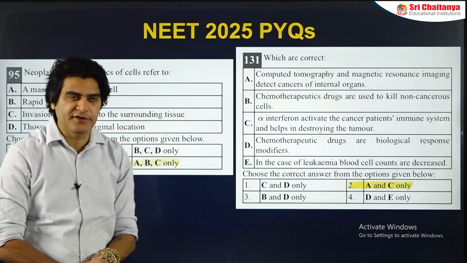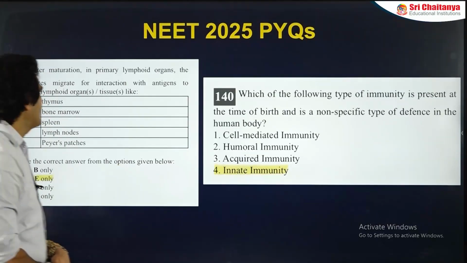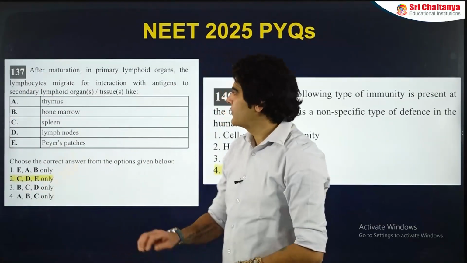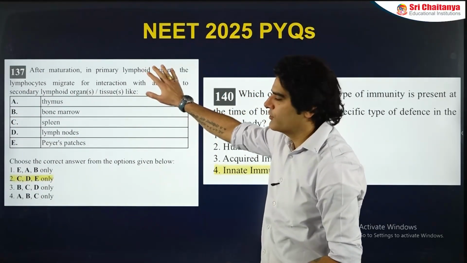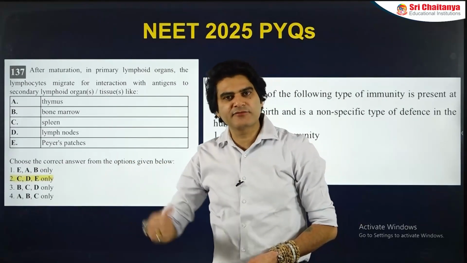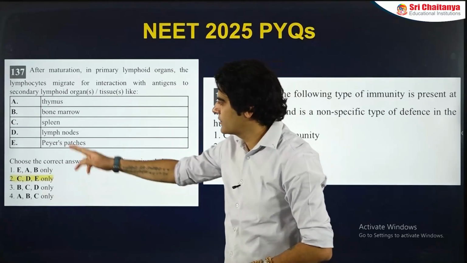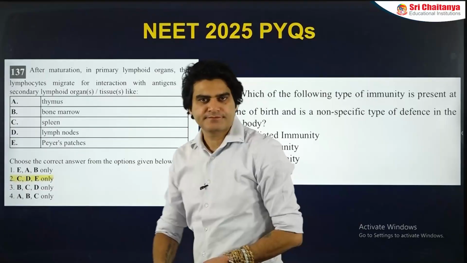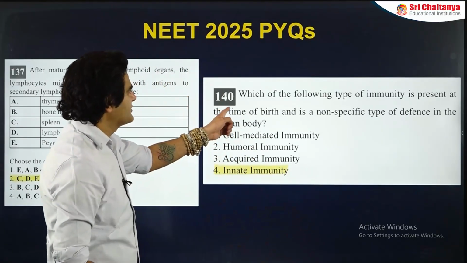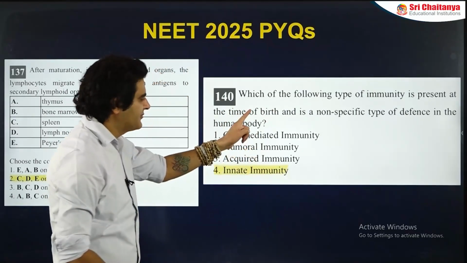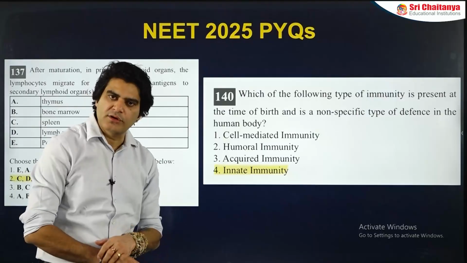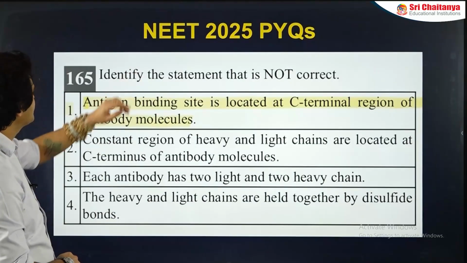Then we have the next question from the lymphoid organ. After maturation in primary lymphoid organs, WBCs go in secondary lymphoid organs. What are secondary lymphoid organs? C, D and E only. Next question, which of the following types of immunity is present at the time of birth? Innate immunity, also called non-specific. And this was another question in NEET